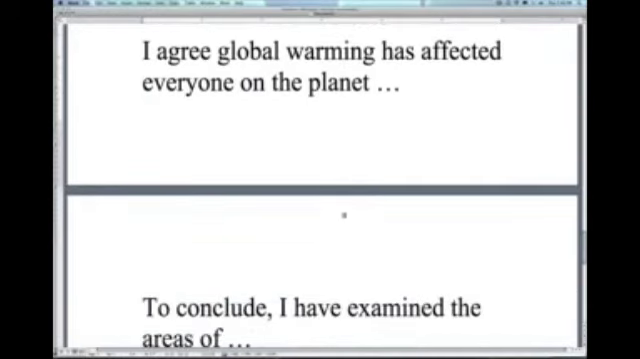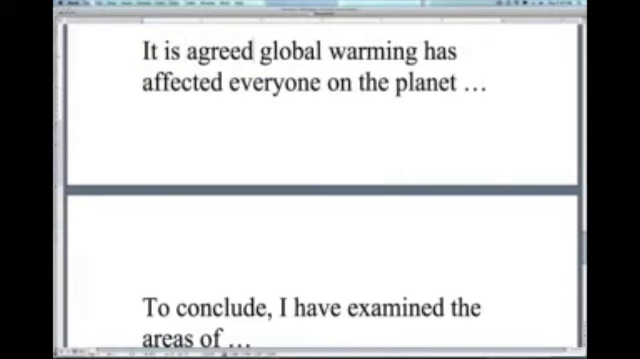Okay, now let's look at a sentence. If you've seen some of my other videos, you know the importance of using a thesis in an argument essay. Now, a thesis is giving your personal opinion. And often students will say, well, how can I say my personal opinion if I don't use the word I? And it's exactly the same as we did before. Here we have, I agree global warming has affected everyone on the planet, and then we'd want to maybe say some more. And then if we were to write this in a more attractive way for our essay, we would want to say, it is agreed. It is agreed global warming has affected everyone on the planet.